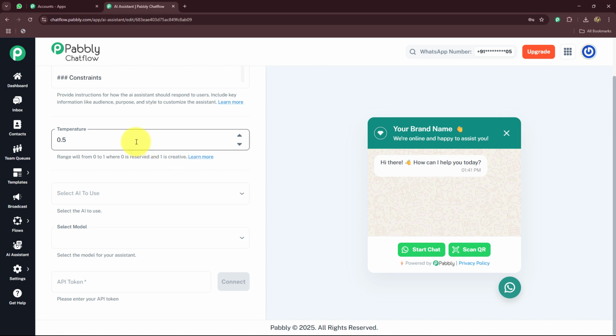If you want your response to be more creative, you will go towards selecting the range more towards 1. And if you want to keep your responses normal and professional, you are going to keep it more towards 0. Here I am going to select the temperature as 0.5.